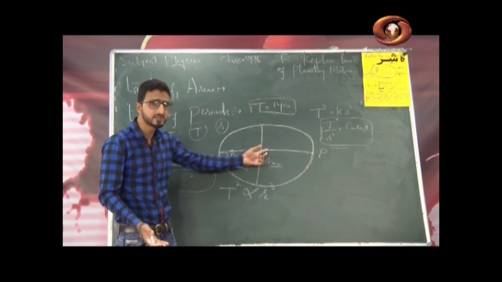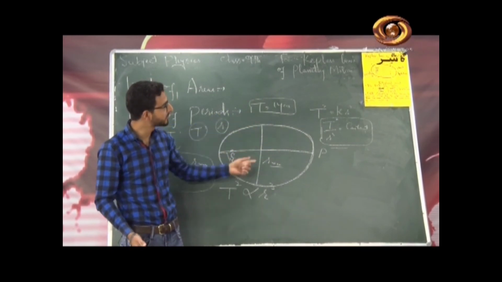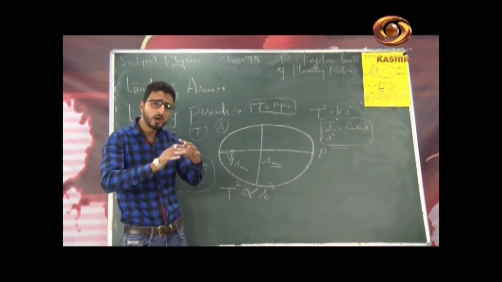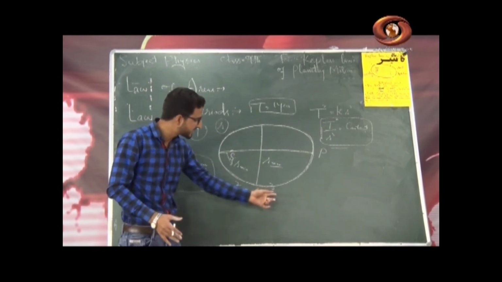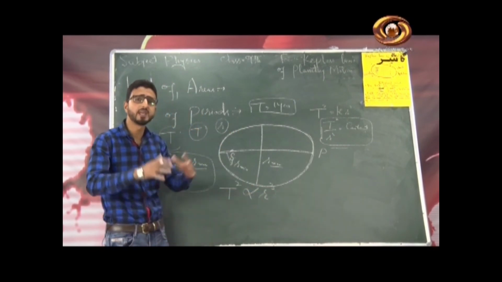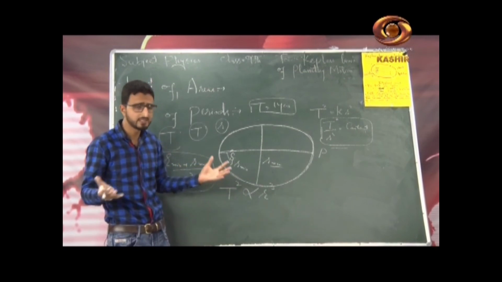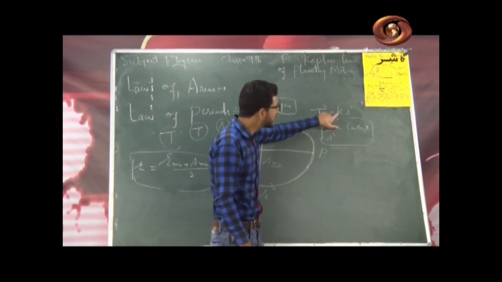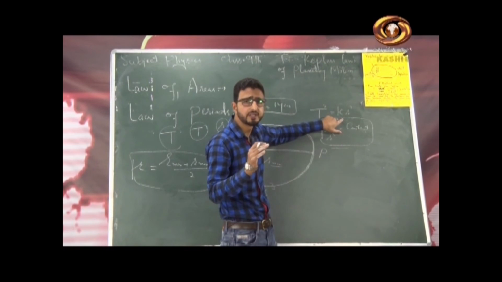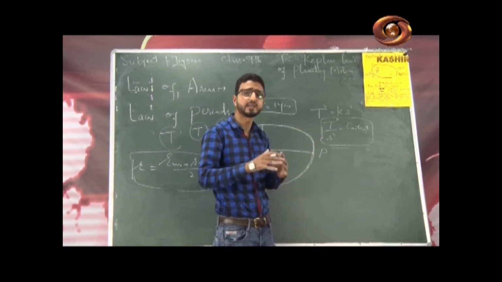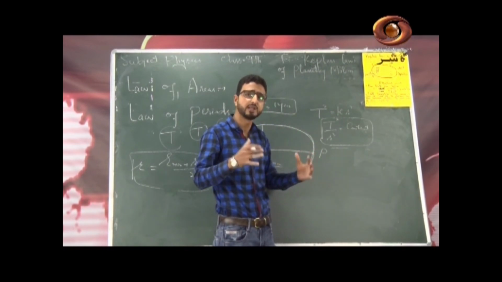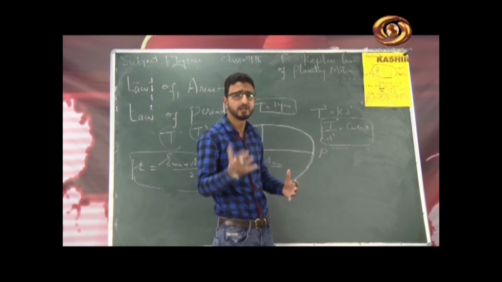You can also see it from this very figure, you can also see it from that very diagram. The smaller the orbits of the planets around the sun, the shorter will be the time taken by the planets around the sun, and vice versa. Now you need not remember the value of this constant k here, because we usually compare the time periods and the average distance of a planet with respect to some other planet, usually Earth.